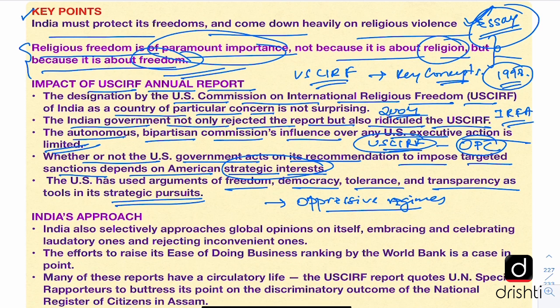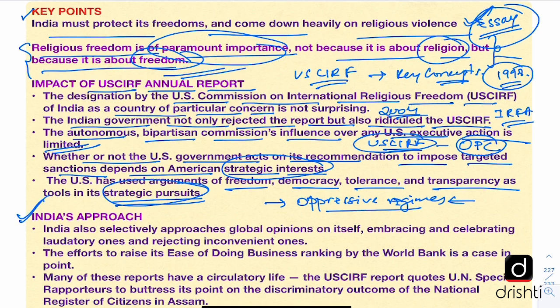The US has supported various oppressive regimes all over the world whenever it has suited its strategic interests. So it is not that the US will take any action based on USCIRF's recommendation alone. It will consider its strategic aims. Now what has been India's approach?